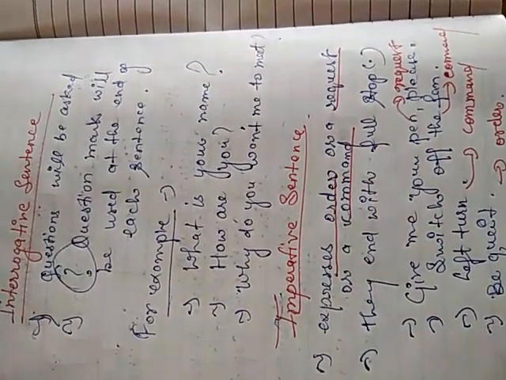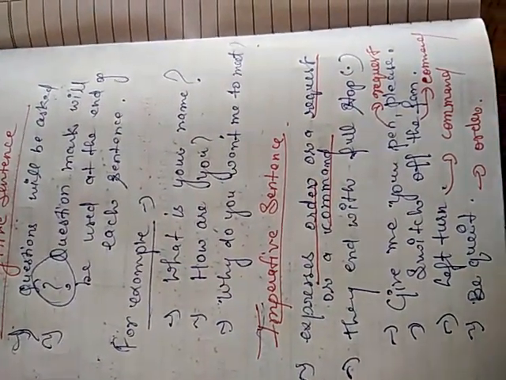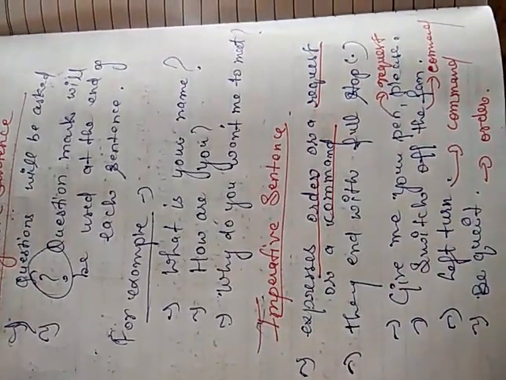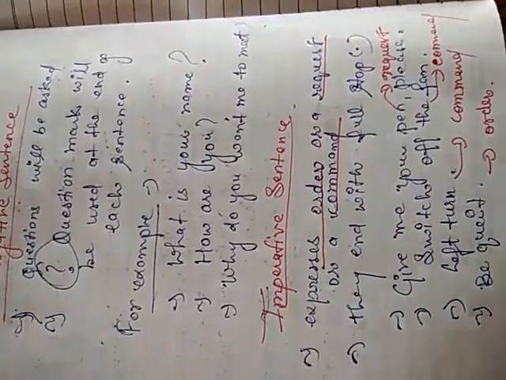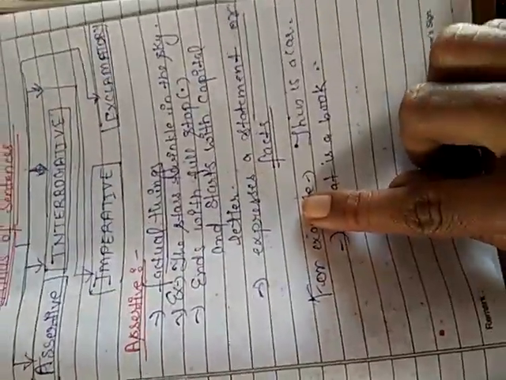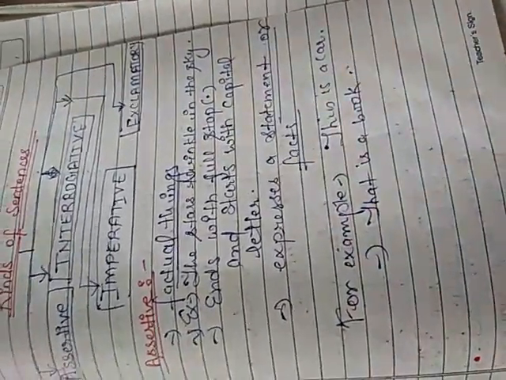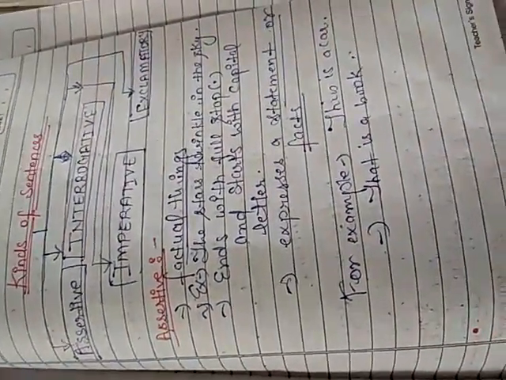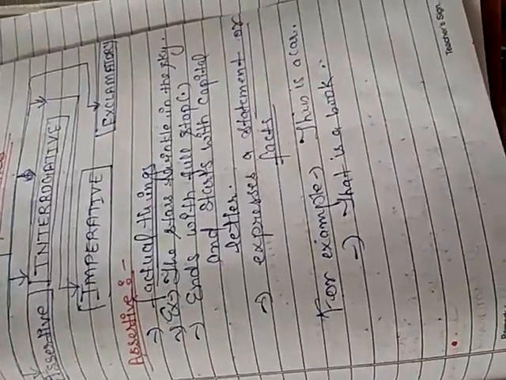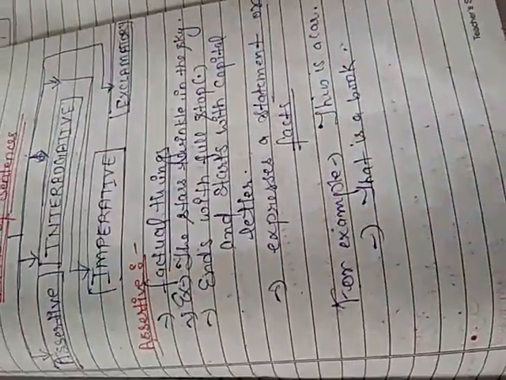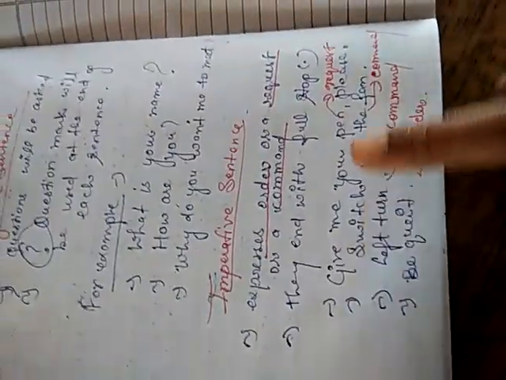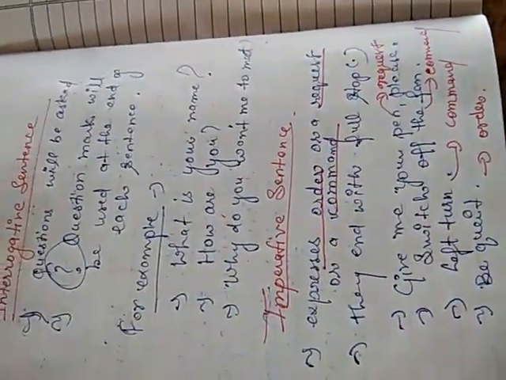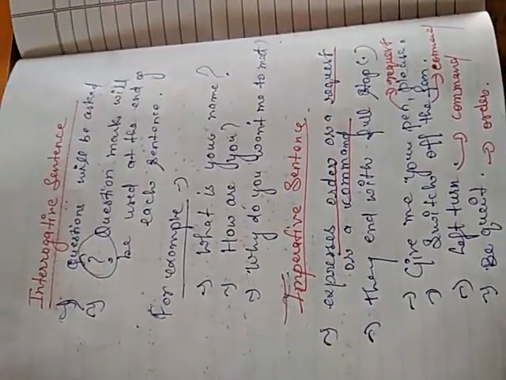They are easily recognizable because if you read them and you feel these things, you will easily understand that it is an imperative sentence. Between imperative and assertive sentences you will find a little confusion to recognize, because both end with a full stop, but in assertive sentences factual information and bigger sentences will be there. In imperative sentences order, command or request will be there, so you can easily recognize them.